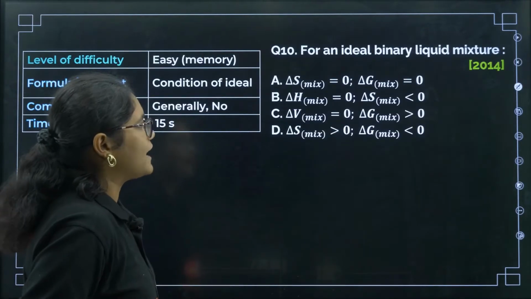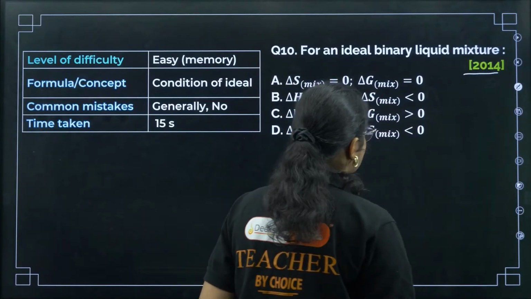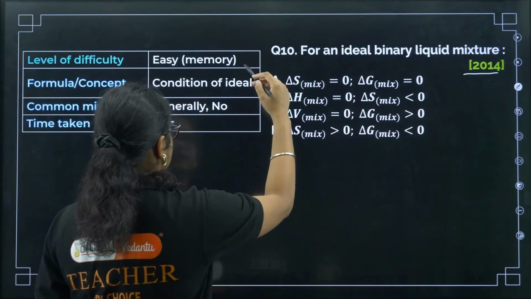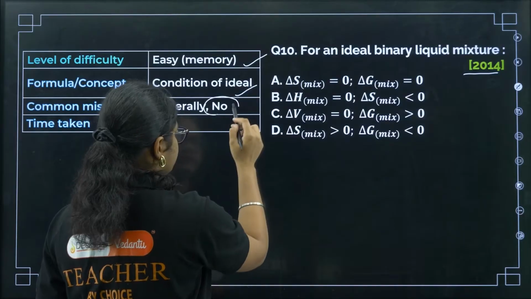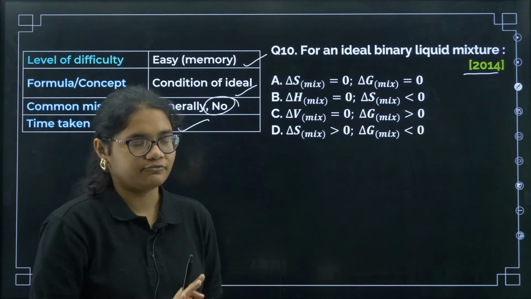Next, for an ideal binary liquid mixture. So here, the question was asked in 2014. Again, it is an easy condition for ideal. Generally, there should not be any error if your concepts are clear. 15 seconds is more than enough for this question.